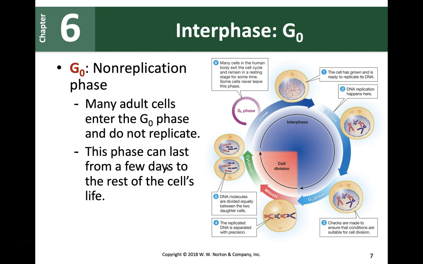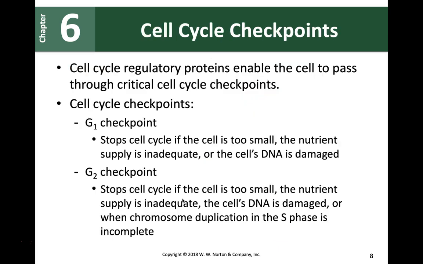If you want to think about this, guys, how does a cell know that it's ready to go into the S phase from G1 phase, or go into mitosis from G2 phase, or go from S phase to the G2 phase? There are checkpoints in the cell. So there are some proteins which will go around and make sure that things happening with the cell, with the DNA and everything else, are going well. Otherwise, it's going to stop the cell cycle right there. These are regulatory proteins, and they're very, very important.